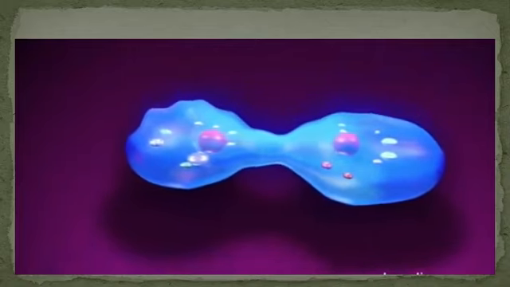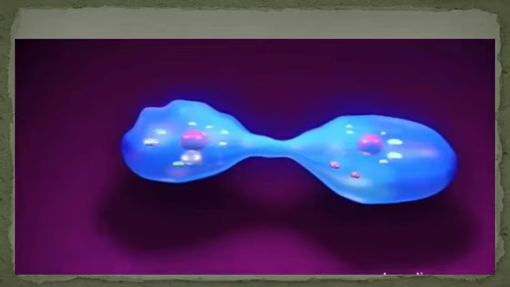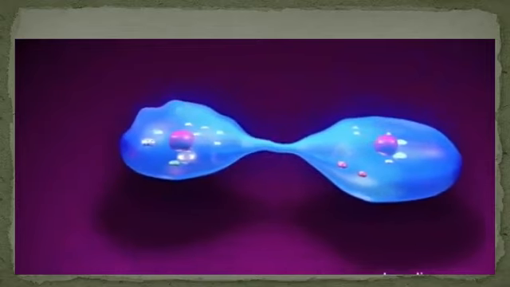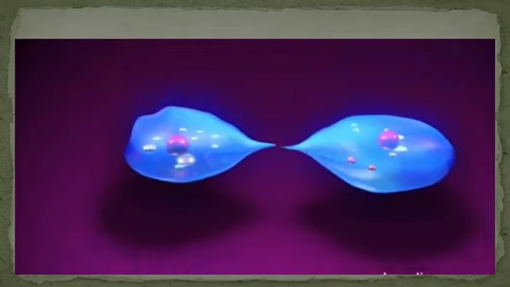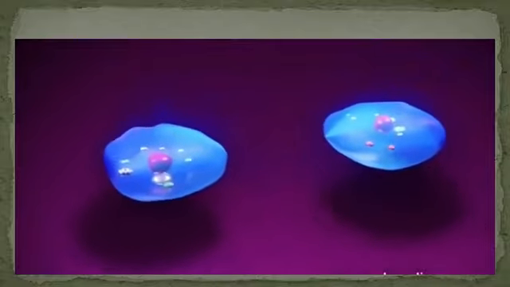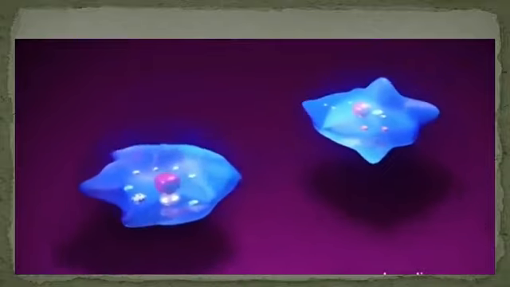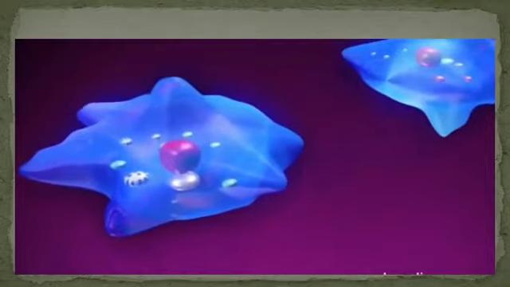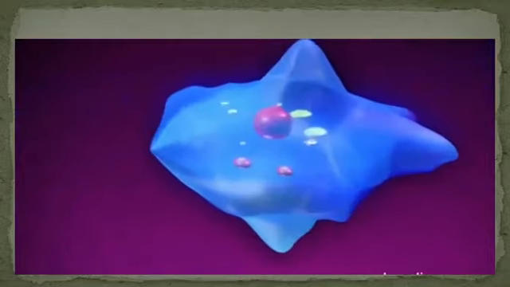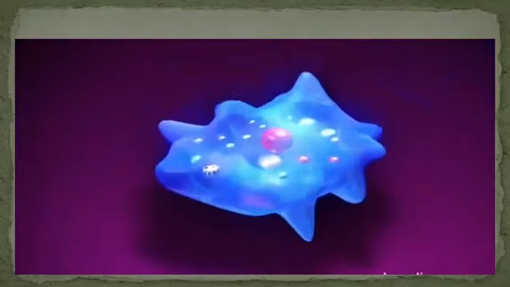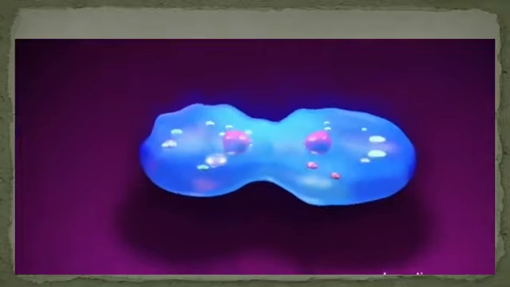Thus, the parent becomes non-existent. This type of asexual reproduction, in which an animal reproduces by dividing into two individuals, is called binary fission.